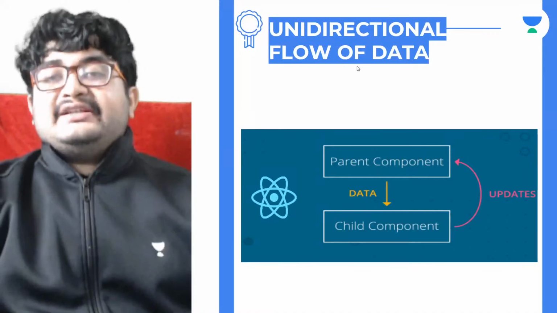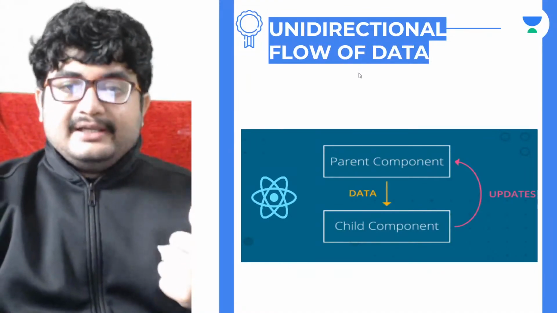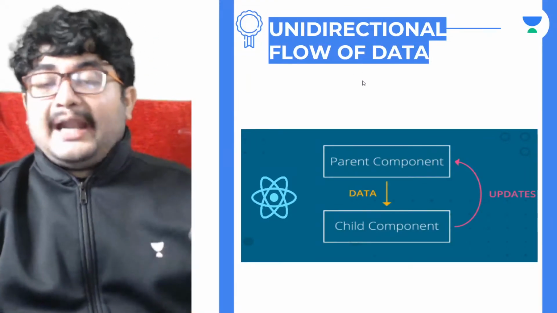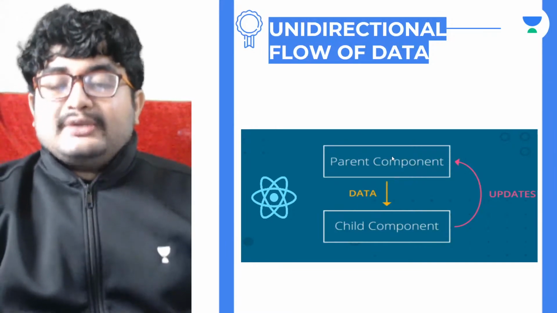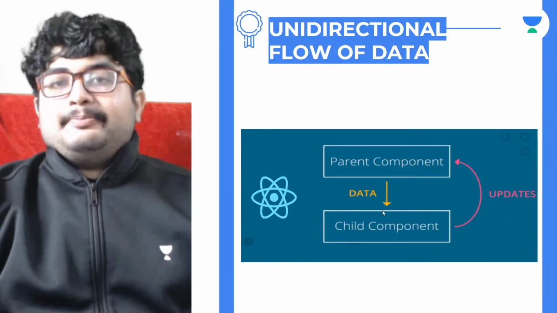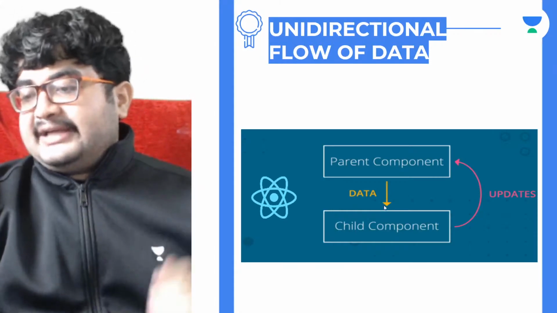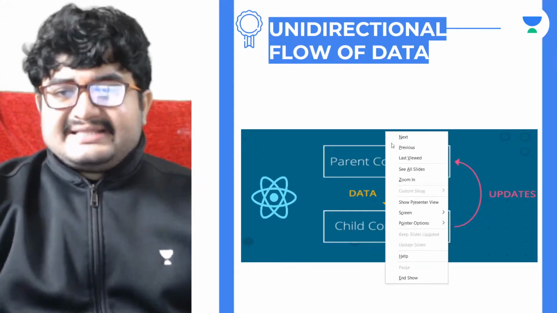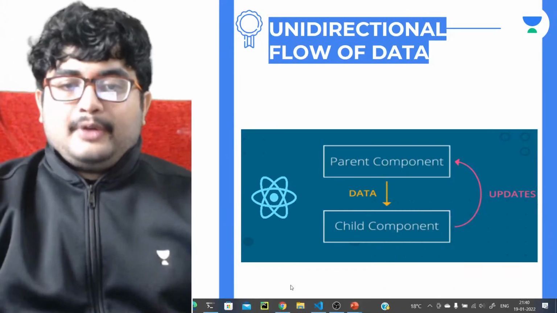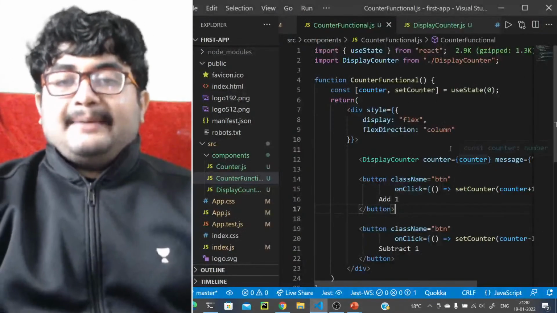So unidirectional flow of data, what does it mean? Data flow in React is only in one direction. That is, you can only pass data from the parent component to the child component. You cannot do it the other way around. Let's actually understand what this means with a problem that we might face. Okay, let's come back to this.